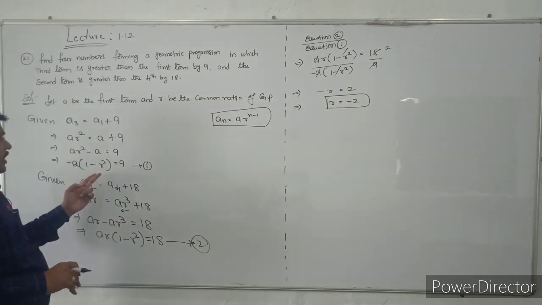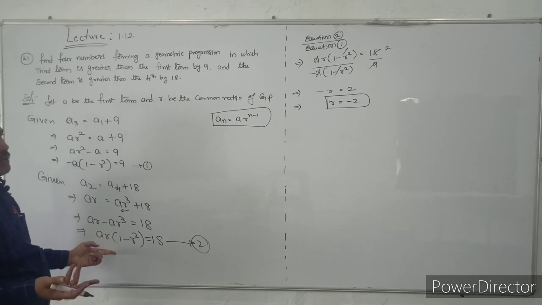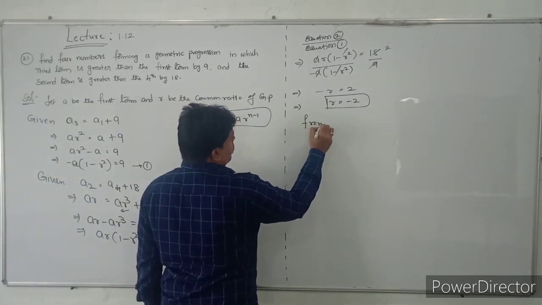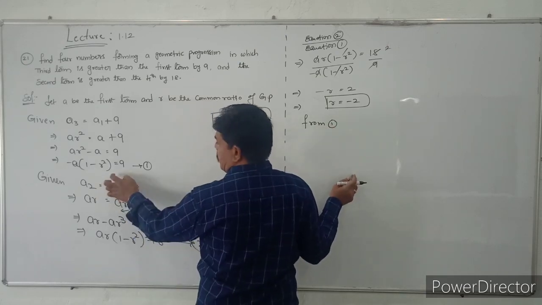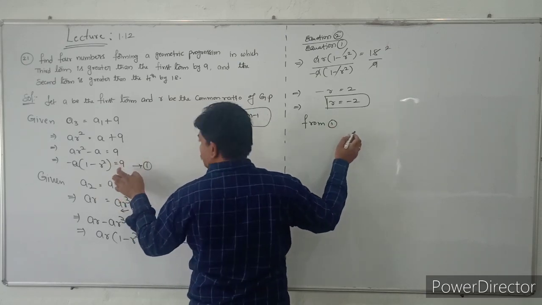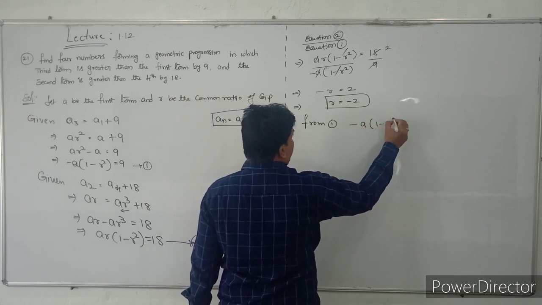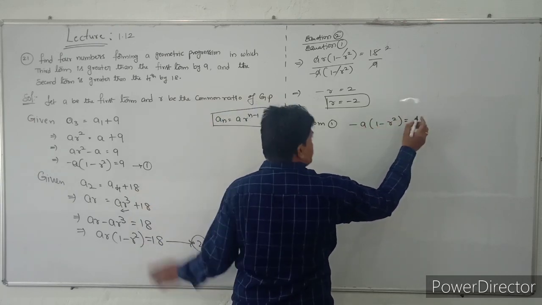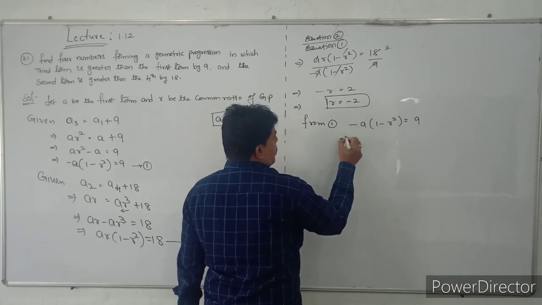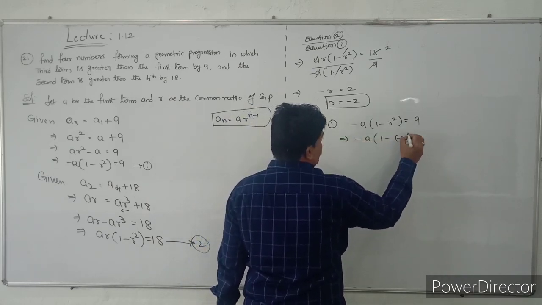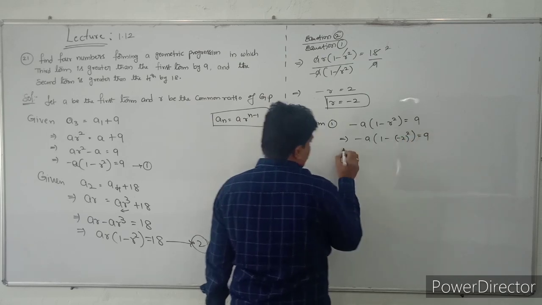Substitute this value in equation 1 or in equation 2, by your choice. I will take equation 1. Minus A into 1 minus R square is equal to 9. So minus A into 1 minus R value, minus 2 whole square, is equal to 9.